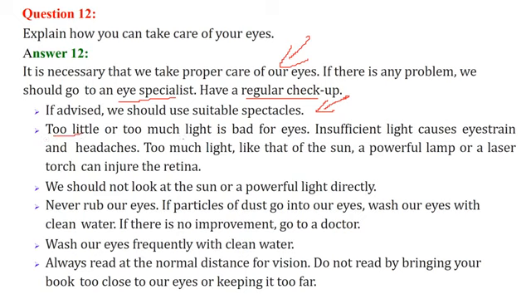Too little and too much light, both are bad for eyes. If the light is insufficient, then there will be eye strain and headaches. If the light is too much, like that of the sun, a powerful lamp or a laser torch, it can injure the retina. So we should not look at the sun or powerful light directly.